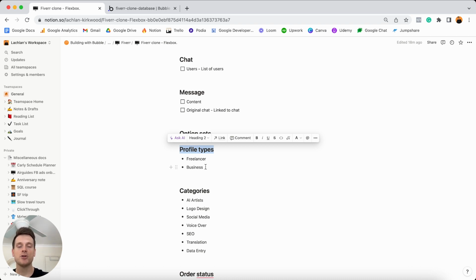And personally, I use option sets in a lot of my drop-down menus. So let's say if a user was registering a new account and we wanted them to select from a profile type, what we could do is add a drop-down menu that references the two options that we've already created. So that way they can only select between a freelancer and a business. They can't just make themselves whatever they want.